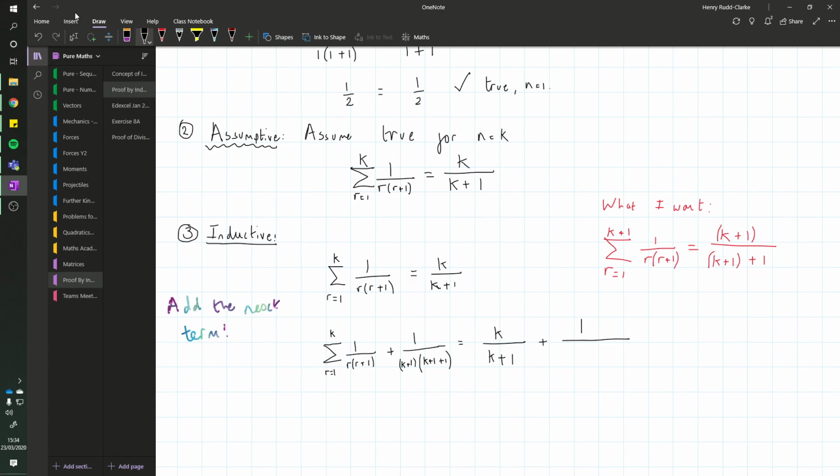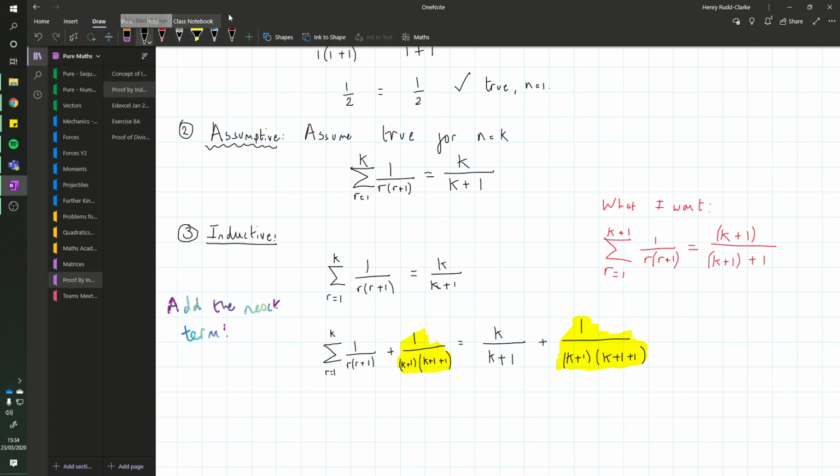I'm adding this to both sides. So this bit here, which I've added on both sides, is the next term that I would get if I carried on this series to k plus 1. So I've just added it on.